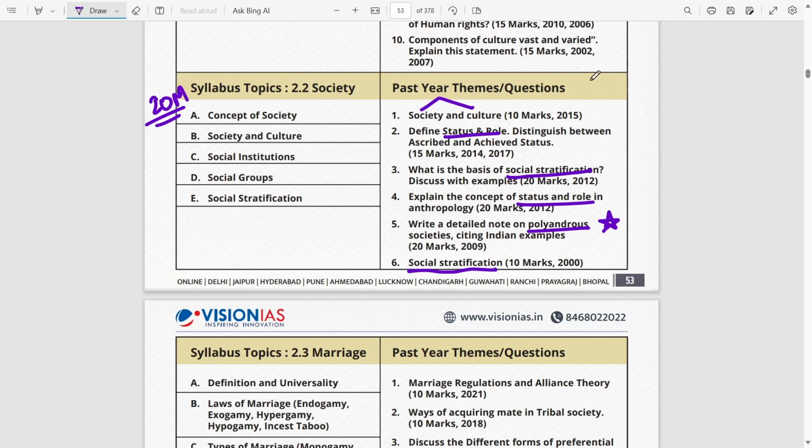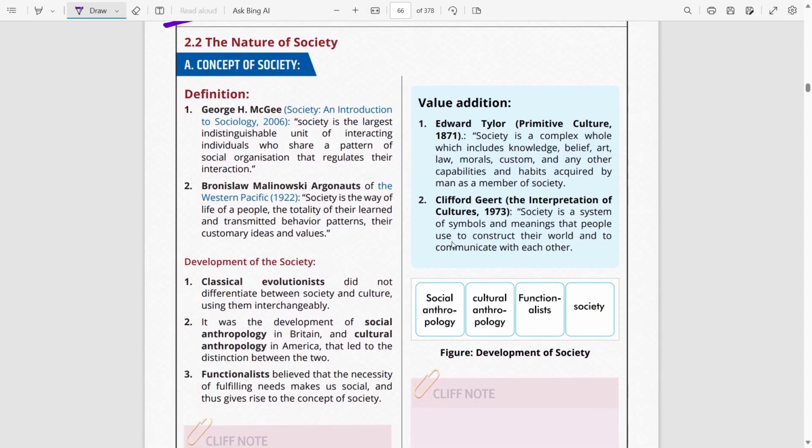Now, on to the topic. All right. So we start with the definition itself. As I said in the last video, also one definition for any topic under socio-cultural anthropology is not sufficient. Hence, at least two definitions you should remember. For society, I personally remembered one from McGee and the other from Ginsberg. You can either search it online or you can also use Akshar Jain sir's book. The definition is given there. So at least two definitions you should remember.